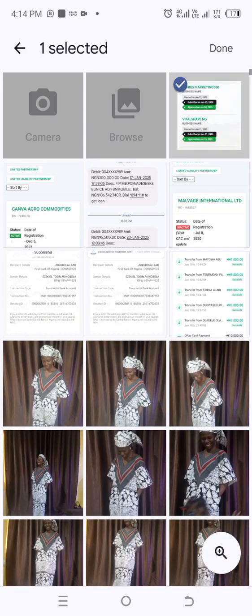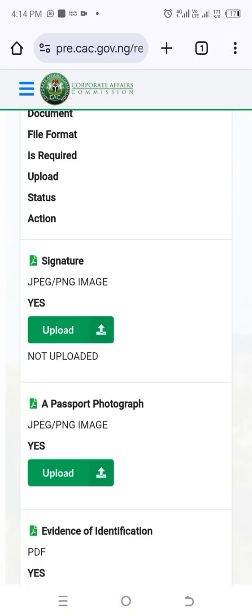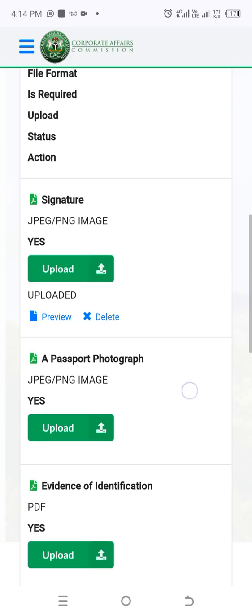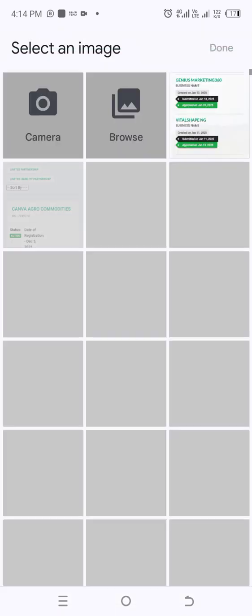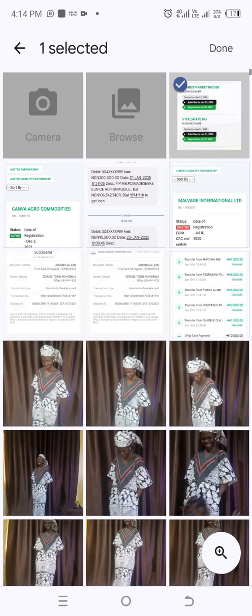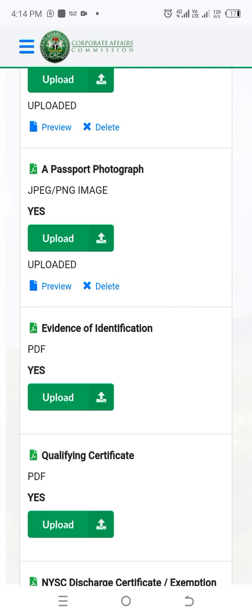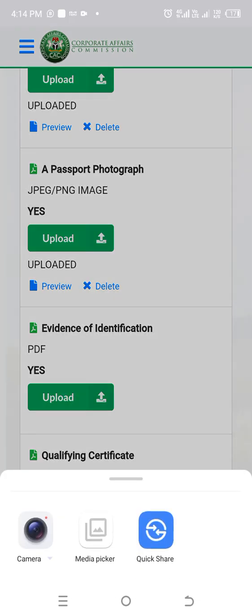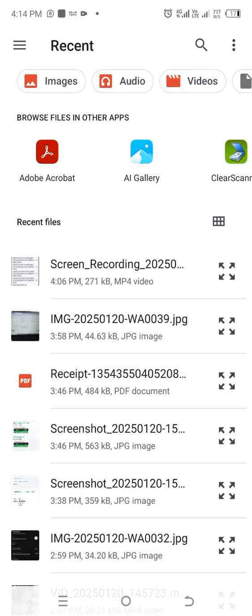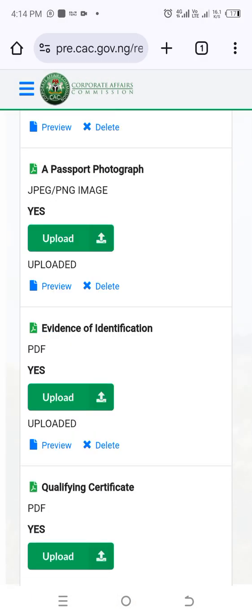Let me assume this is the signature and I've uploaded it. Then you come to the passport photograph, select your passport photograph and upload it. When you're done, good. Then you also come here to upload the evidence of identification, that is, the means of identification. Since you selected your driver's license, you should upload that driver's license. So you come here, select driver's license, and upload it.